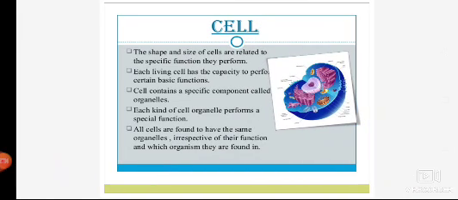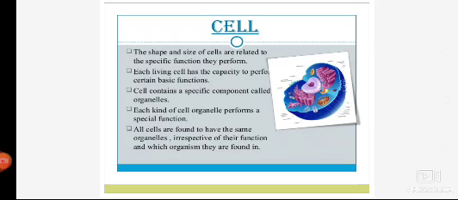Now, the shape and size of a cell depends on the function they perform. It is not necessary that an elephant consists of a large cell and a rat consists of a small cell. The amount of function and the type of function decides the size and shape of a cell. Every living cell has the capacity to perform basic functions. Even the unicellular organism, which consists of one cell, performs all the activities like that of a multicellular organism. So every cell has the capability to perform basic functions.